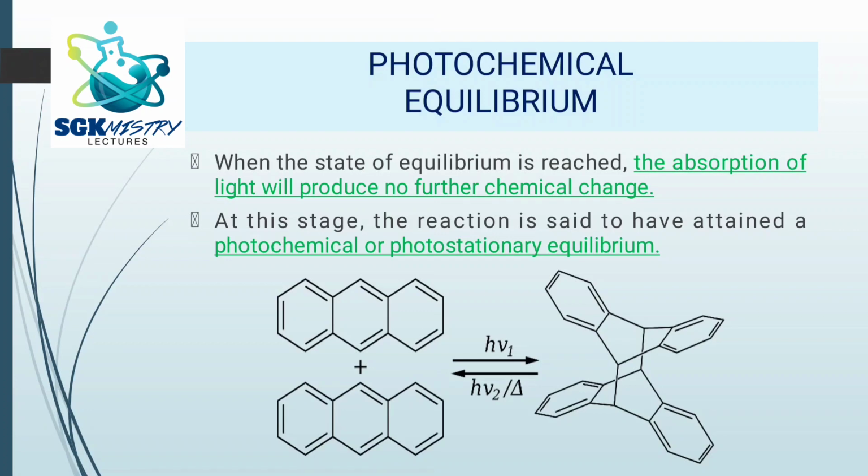So at this stage, the reaction is said to have attained photochemical or photostationary equilibrium. So you can see in this picture, both the forward and the backward reactions, the rate of forward and backward reactions are equal here, and both of them are photochemical reactions, and of course here the equilibrium is observed.